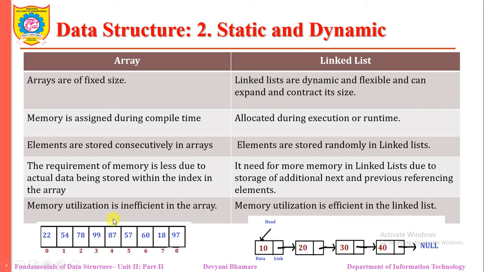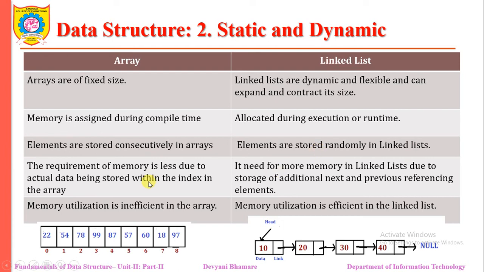But in a linked list, when a node is created, it is created dynamically at runtime. Assume this node is created at location 200. Then that address 200 will be given to our node. Again, you might create the next node at runtime, and it is not necessary that it will be 201 or 202. It can be 300, 400 or something different, randomly. Those random addresses will be added over here, and in that fashion our linked list is created. That's why elements are stored randomly in a linked list.